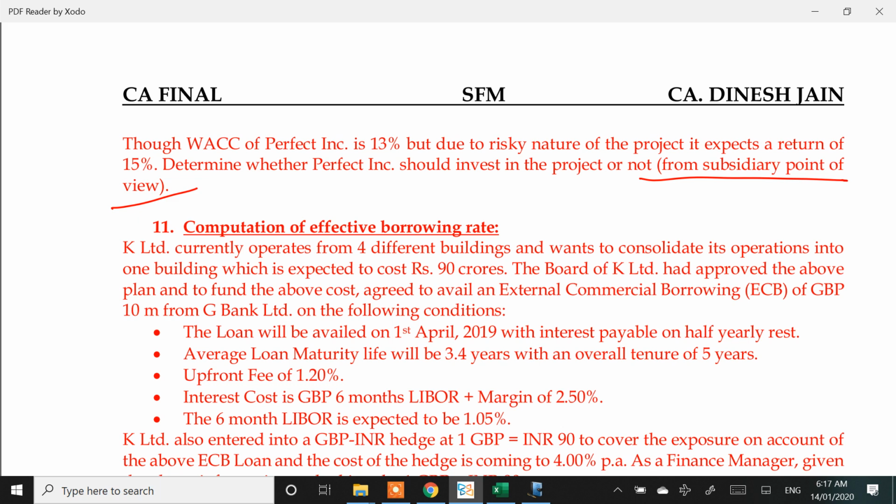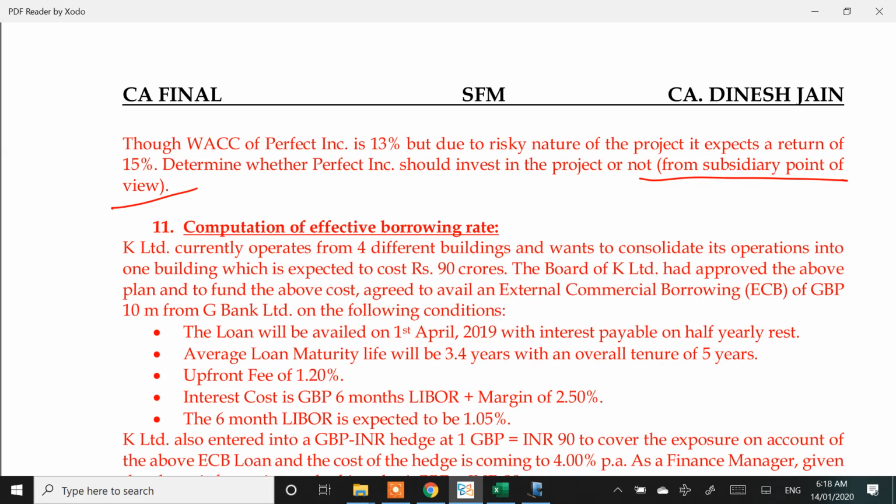If I have to evaluate the Indian entity, that is if I calculate in INR the cash flows and evaluate, I cannot use 15%. 15% cannot be the discount rate for INR cash flows because parent is expecting 15%. Also in this question, I will not be in a position to convert this rate into the US rate because I don't know the risk-free rate of India.